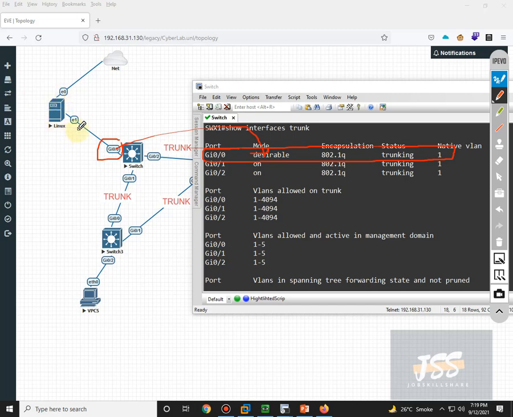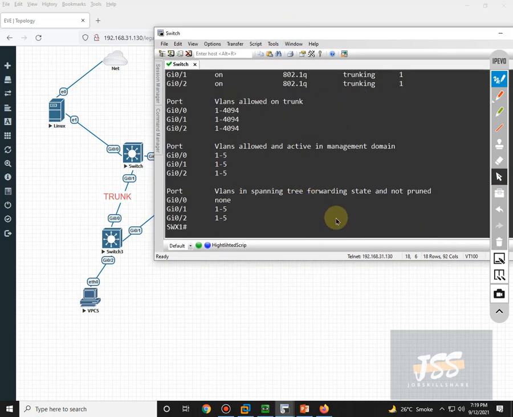Since the attacker launched the attack saying that he also wants to become a trunk with you, why don't you? So they became a trunk with each other. So this is a trunk link right now, and you know, on a trunk link all VLAN information goes through this link, and he can sniff all the information. So what is the mitigation step for that?